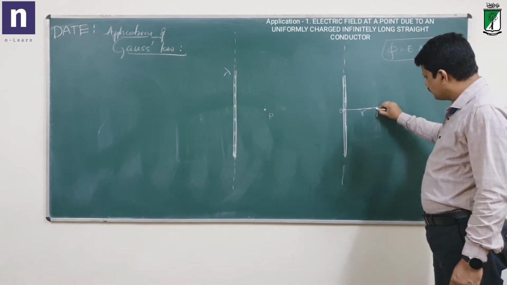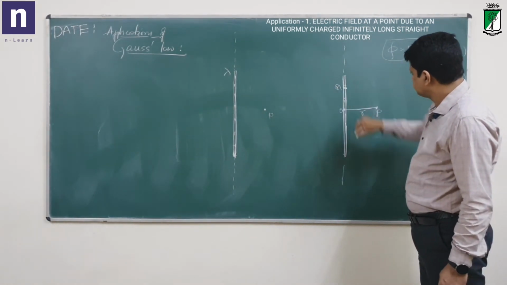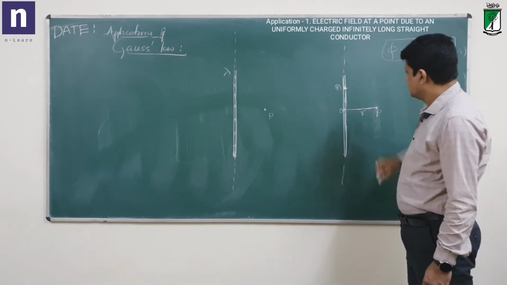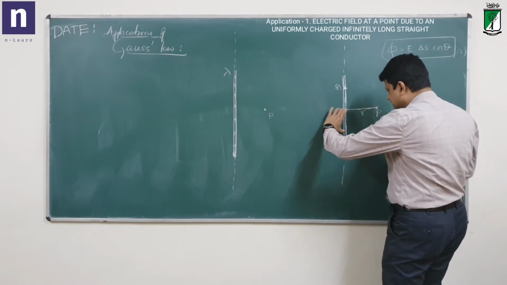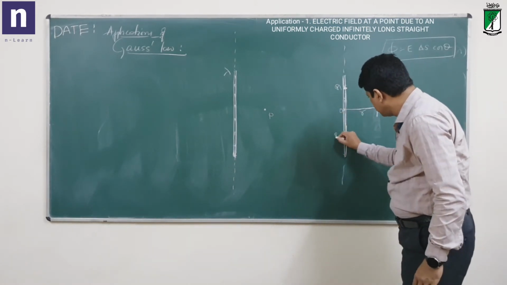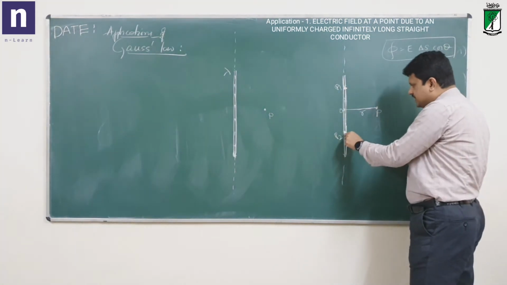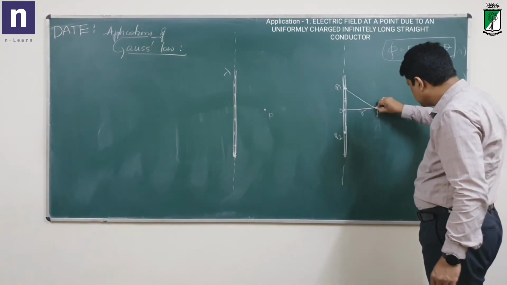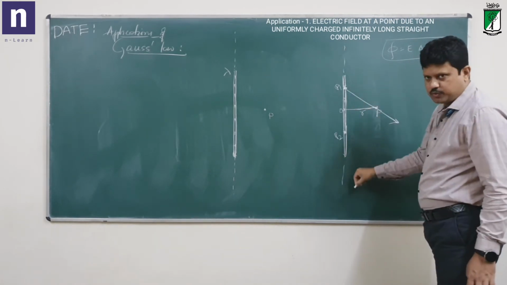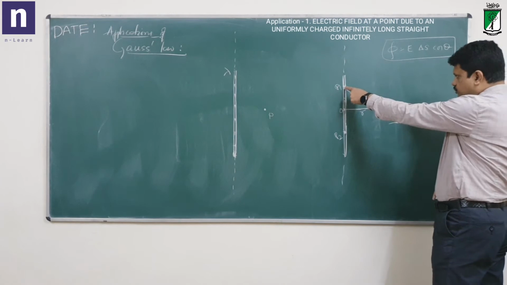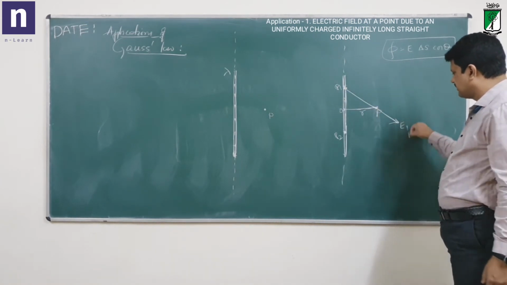Now at this point I want to find the electric field. Let me take some point P1 somewhere here, a charge here at point P1. At the same distance from O on the other side, let me take another point P2 where some charge is present. So due to these 2 point charges, what is the field at P? I have assumed that the charge is positive on the conductor. Now due to P1 at P, the field is in this direction. I will call it E1.